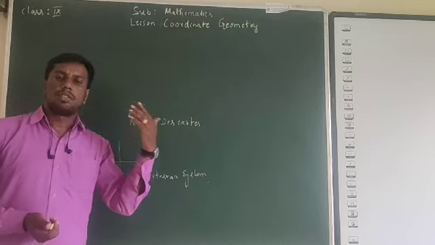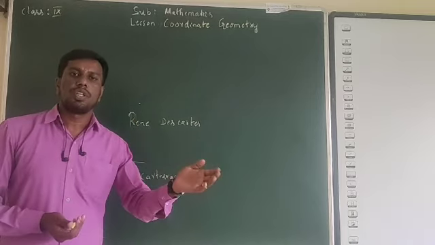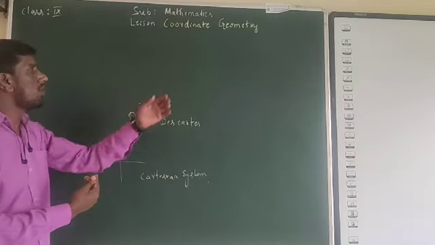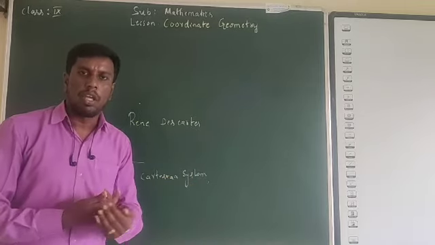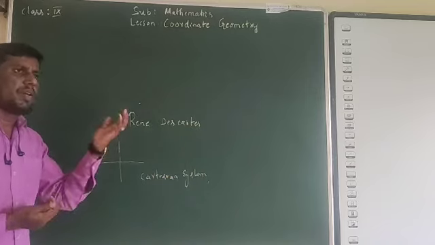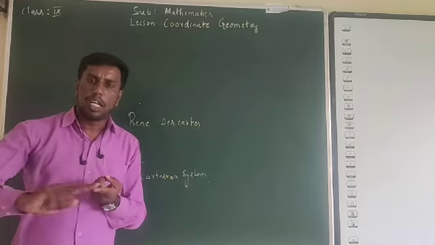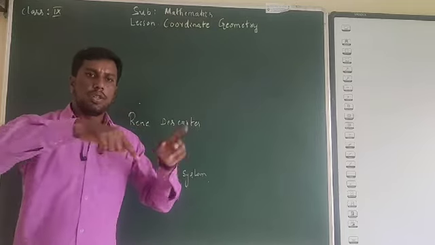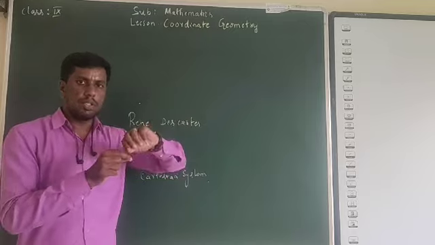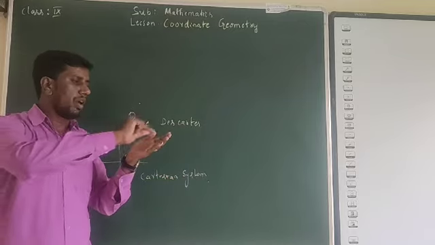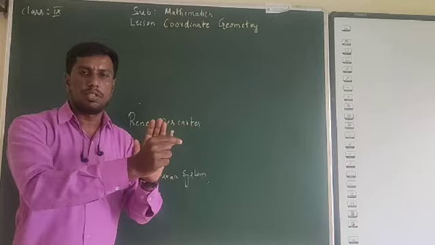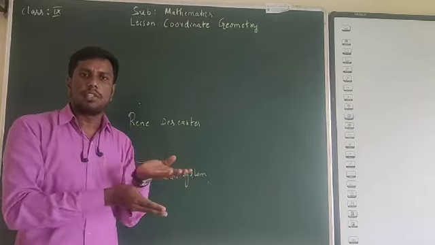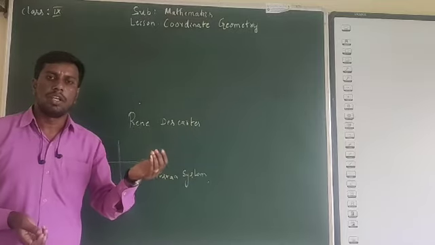In class 8 we studied introduction to graphs. The extension of introduction to graphs comes under coordinate geometry. There we learned how to locate one-dimensional and two-dimensional points, how to join two points, how to find the distance of a point from the x-axis and from the y-axis, and what the y-axis and x-axis mean and how they intersect.